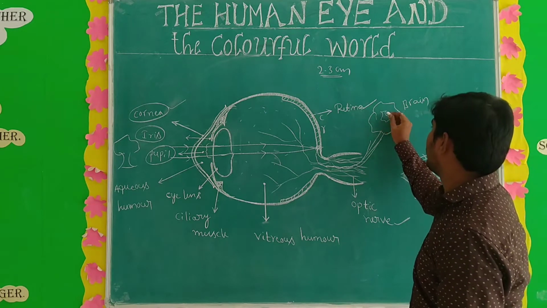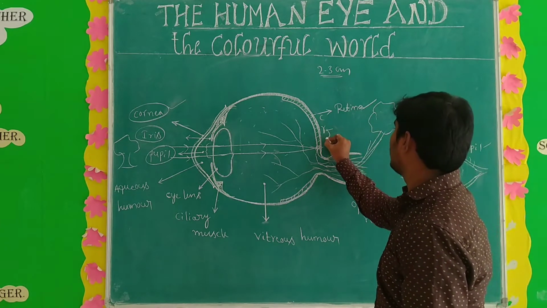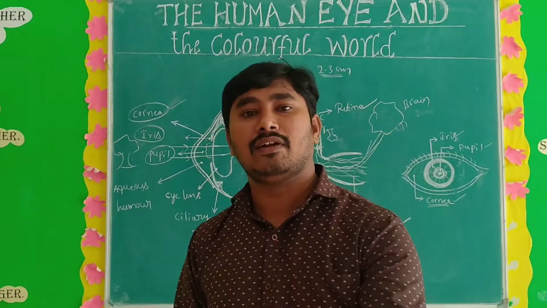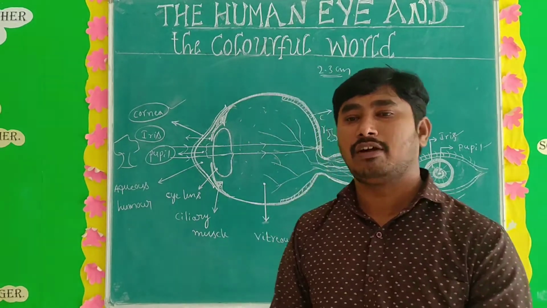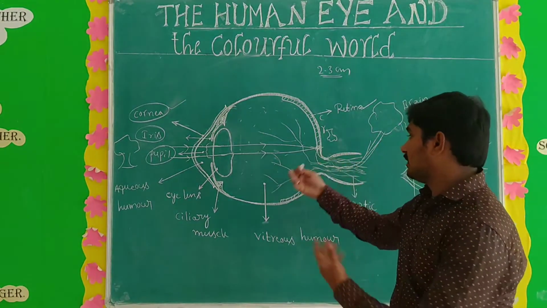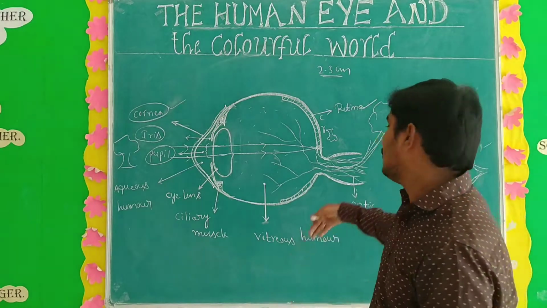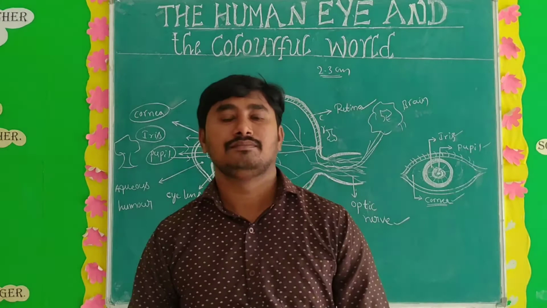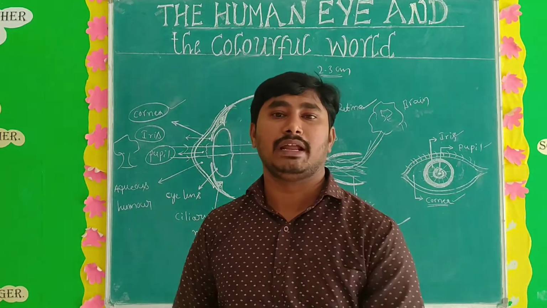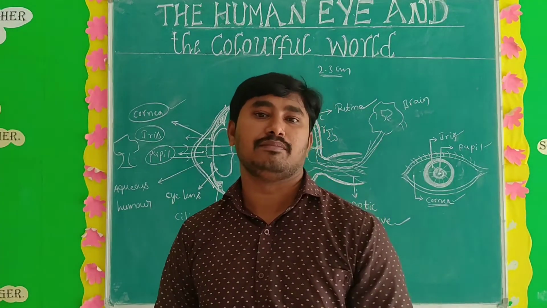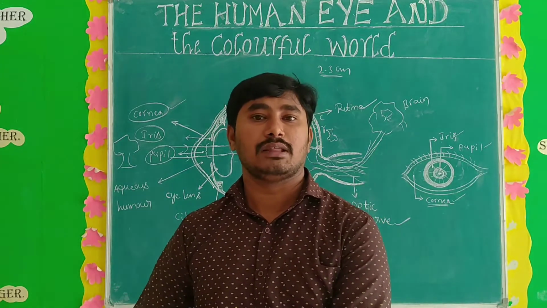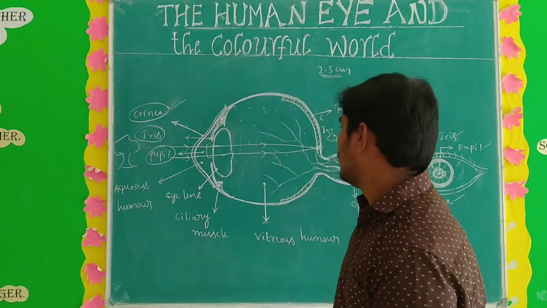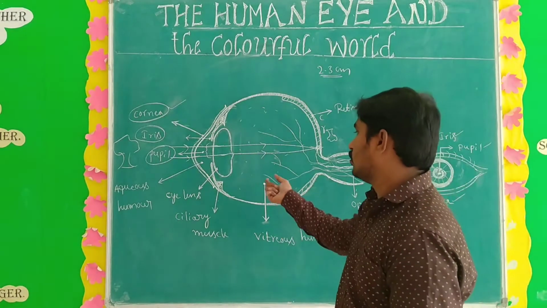After that, the brain catches the signals, and it forms the image. First of all, what type of image forms on the retina? A real, inverted, highly diminished image forms. Then the electrical signals are generated and sent to the brain, and in the brain a normal image is formed. Understand? That is how the human eye works. This is very important: what is the human eye, what are the important parts of the human eye, and how it works.